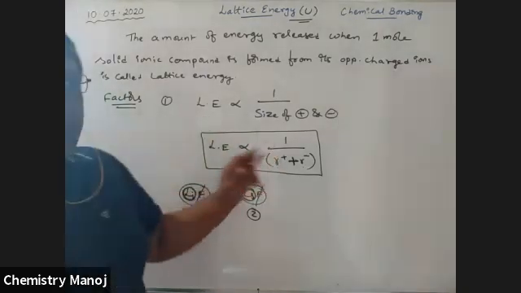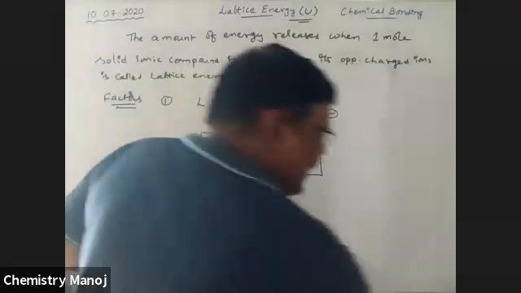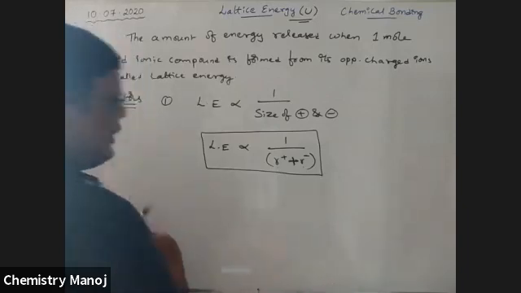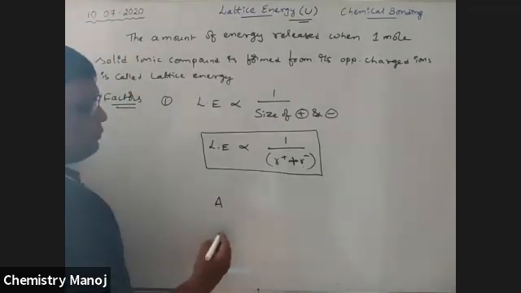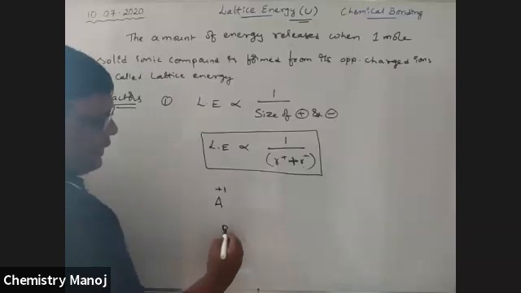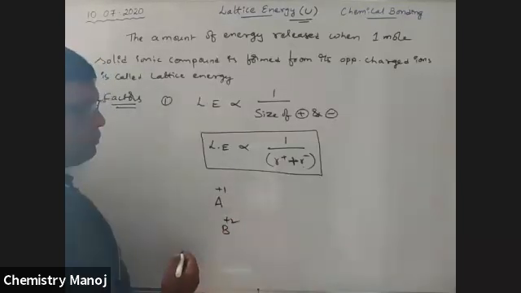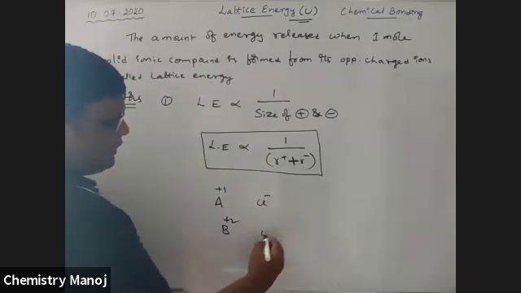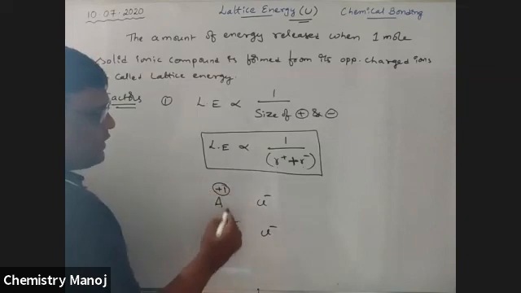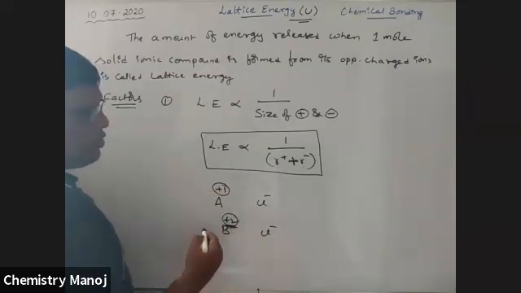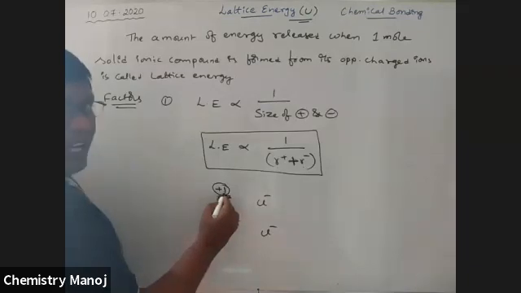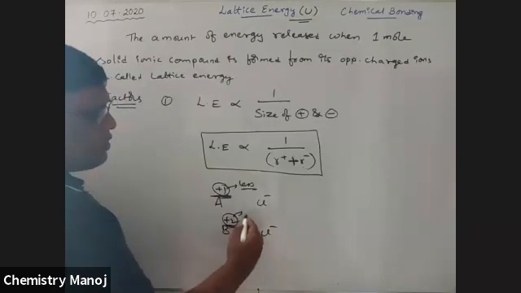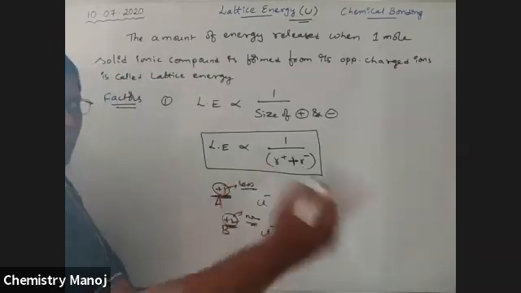That means size influences it. Next, there is another most important factor. See here, one atom has +1 charge, another atom has +2 charge. Here there is a Cl minus ion, and here a Cl minus ion. The more the positive charge, the more the attraction. Less charge, less attraction. More charge, more attraction. More attraction means more energy will be released.